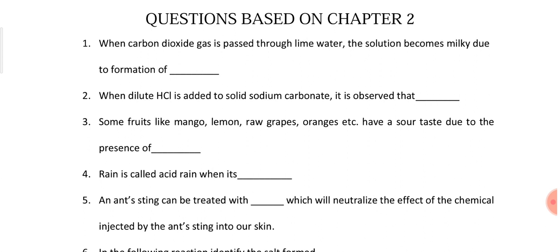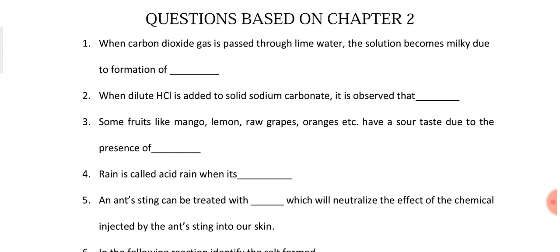Question number 2 is, when dilute HCl is added to solid sodium carbonate, it is observed that a brisk effervescence takes place. When dilute HCl reacts with solid sodium carbonate, carbon dioxide is formed.